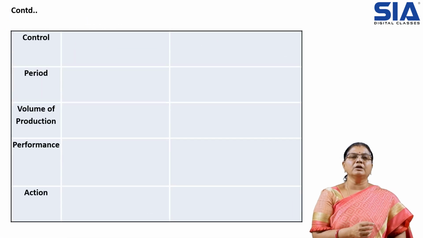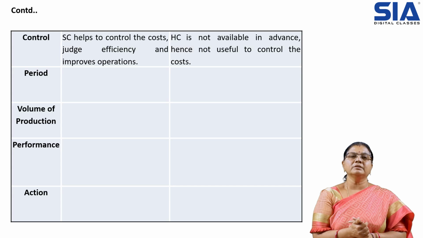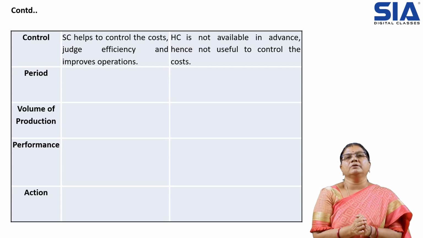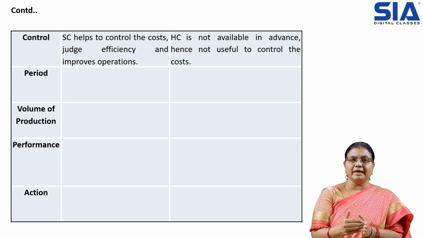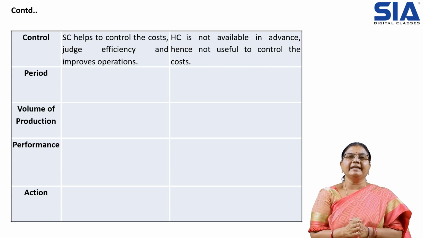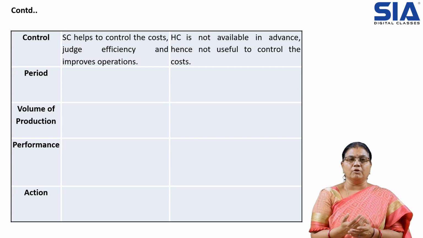Then coming to control. Standard costing helps in controlling the cost and judging. It will compare the cost with the standard and we will know the variation, whatever gaps or differences there are between the standard and the actual, so that we can take actions to improve them.